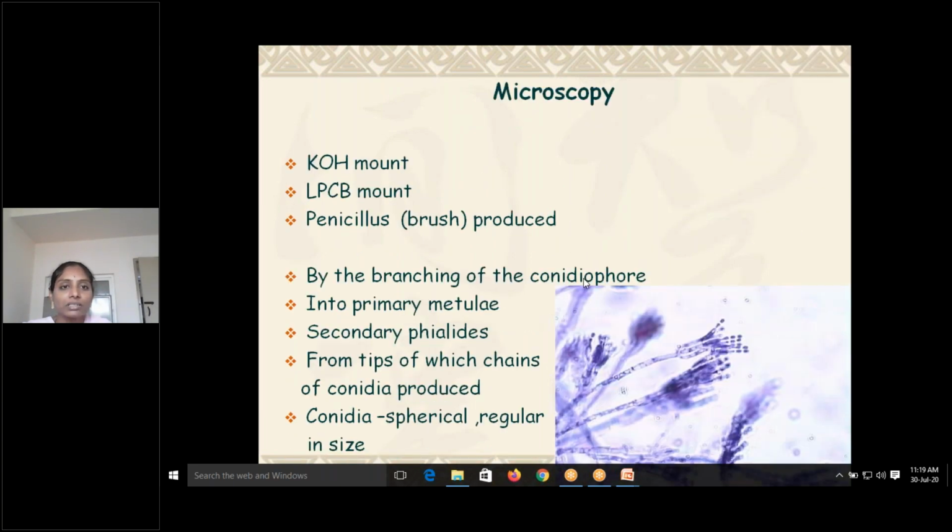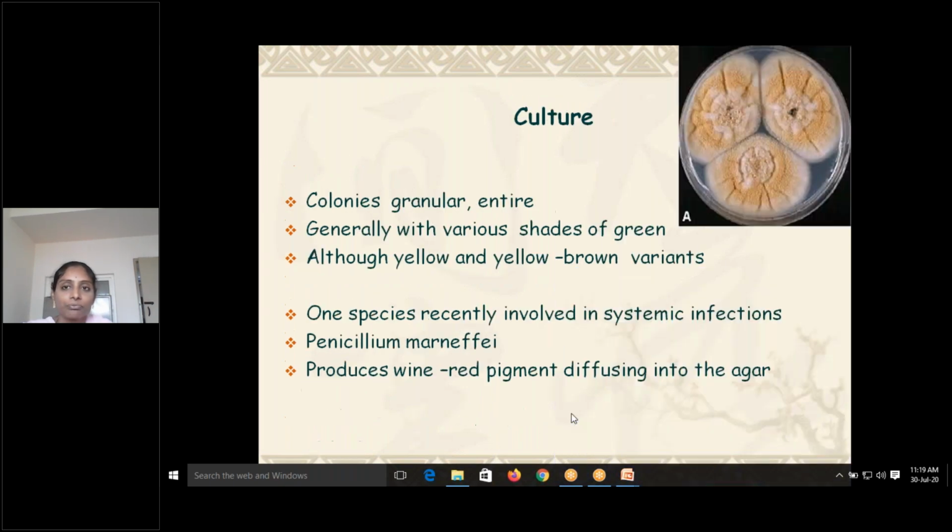Apart from this, you can see microscopy by KOH mount or LPCB mount, where you can see a brush-like structure. This is brush. So I've been putting the pictures. This is under LPCB. Brush is seen, that is called as Penicillium. By branching of conidiophore into primary metulae and secondary phialides, from tips of which chains of conidia are produced. Conidia spherical, regular in size.